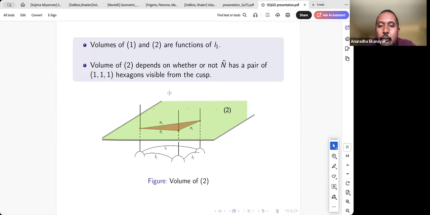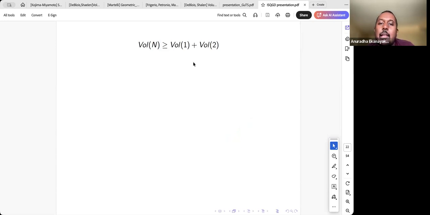Basically, if this is a boundary of a cusp neighborhood, we can think of a fundamental domain under the action of cusp translations, and underneath that we'll see a right-angled hexagon. So whatever right-angled hexagon we see here actually decides the volume of the cusp neighborhood. So the volume of the cusp neighborhood depends on the type of hexagons we see in the universal cover. So we have these two main volume components. They are embedded.